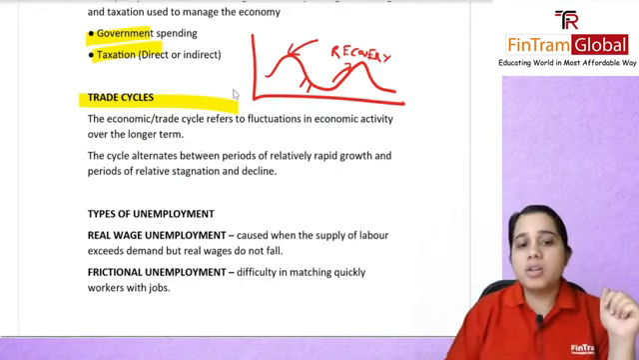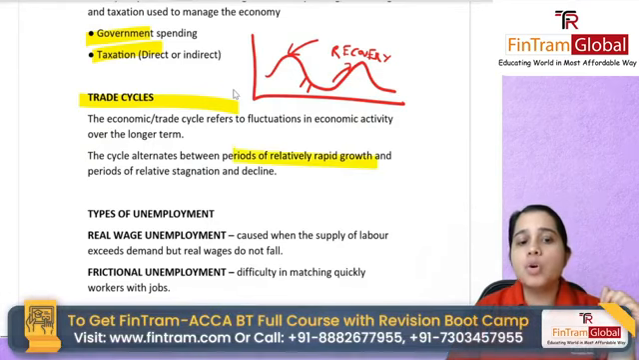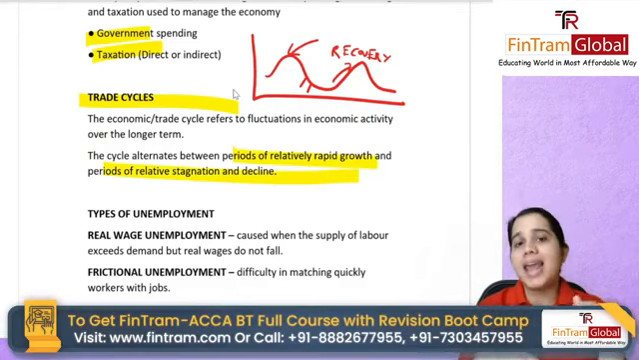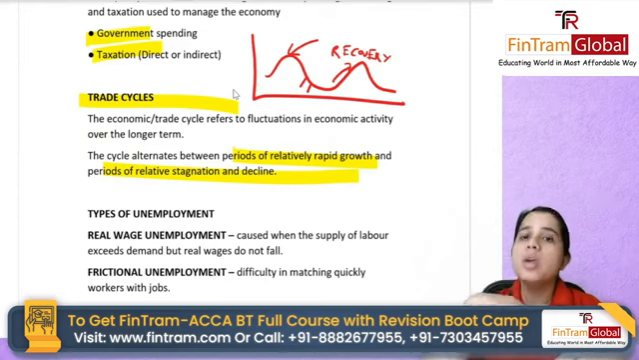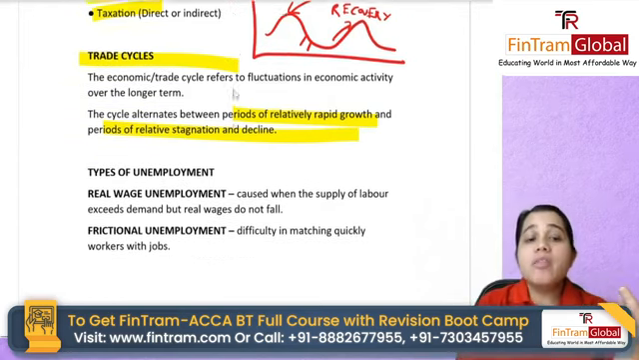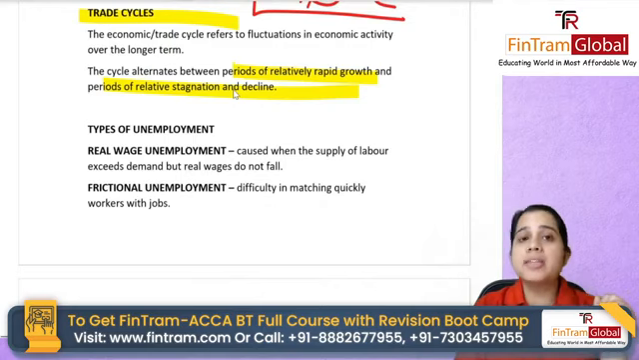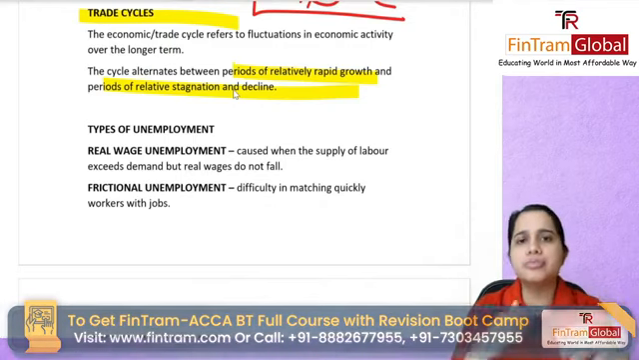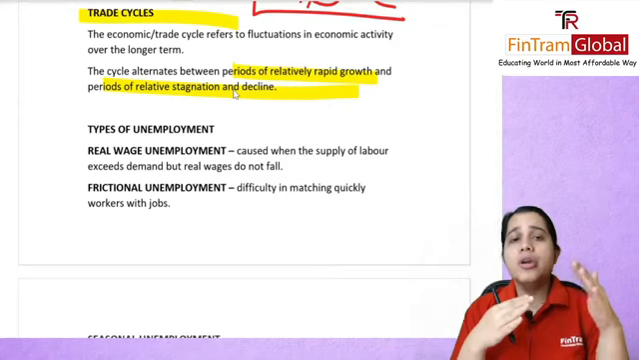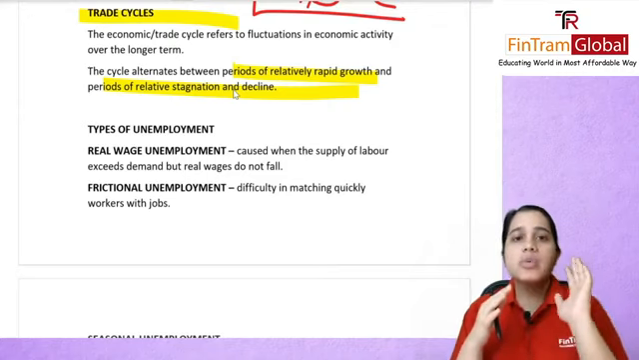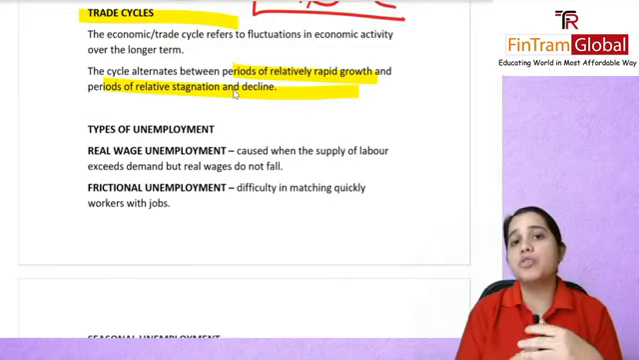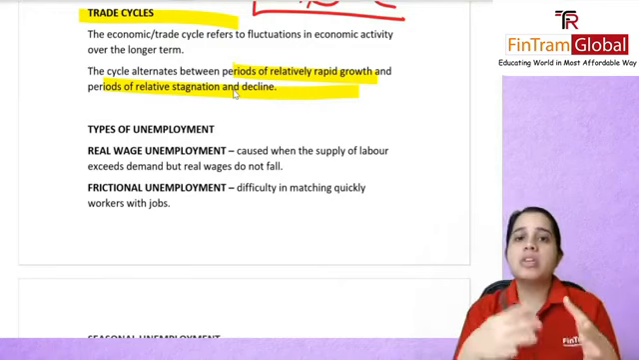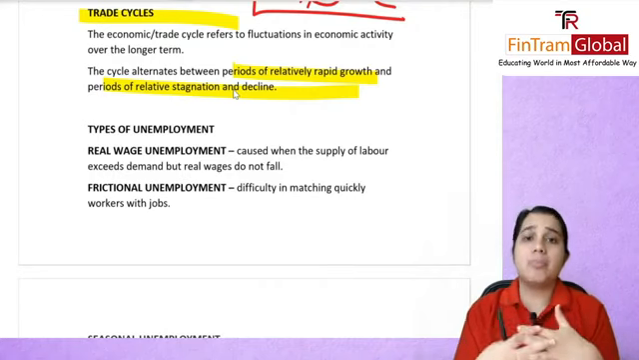These cycles will alternate between periods of relatively rapid growth and periods of stagnation and decline. We also talked about how it is not necessary that all products have trade cycles. A few products might always be doing well. Then there were various types of unemployment that we covered. It's good to remember all these various types and what they are talking about, because you could get an MCQ from here that maybe an economy is facing this type of unemployment.